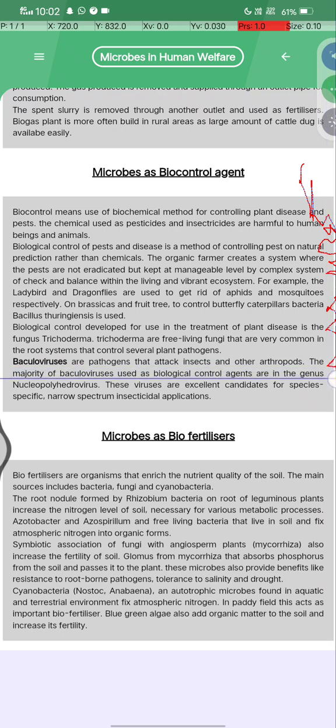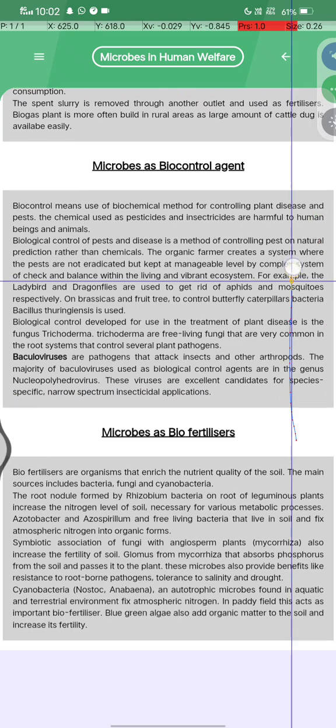The majority of baculoviruses used as biological control agents are in the genus Nucleopolyhedrovirus, and these viruses are excellent candidates for species-specific, narrow-spectrum insecticidal applications.